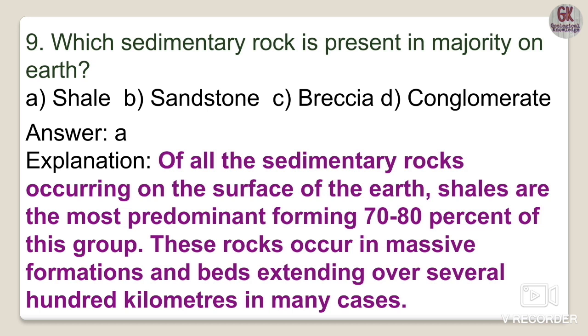These rocks occur in massive formations and beds extending over several hundred kilometers in many cases. So the most distinguishing sedimentary rock present in majority on the earth is shale. Option A is the right answer.